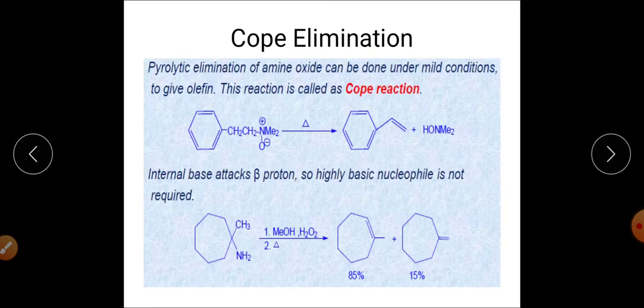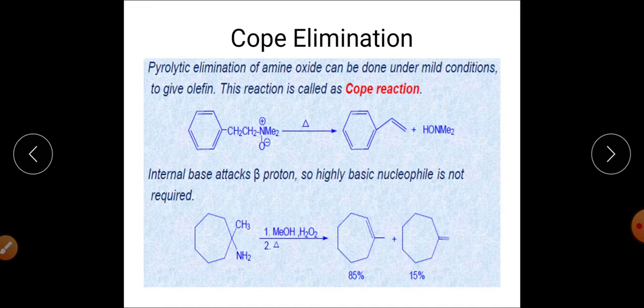This is the case of tertiary amine oxide, which is called the Cope reaction, right? This is, for example, your N-amine oxide which undergoes pyrolytic syn elimination reaction, and the product that has been synthesized will be a double bond between this carbon. This is the product, right? Similarly, the mechanism will be the same, that it will form the cyclic transition state, and that cyclic transition state will finally get converted into the product.